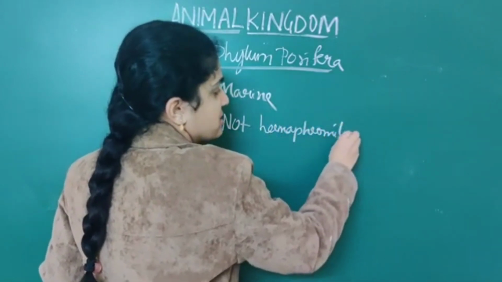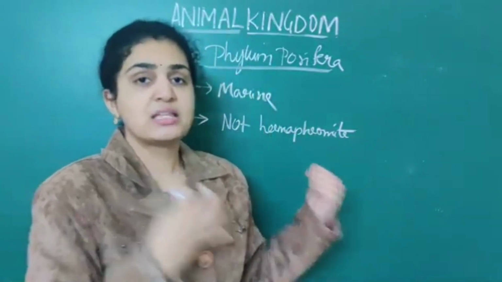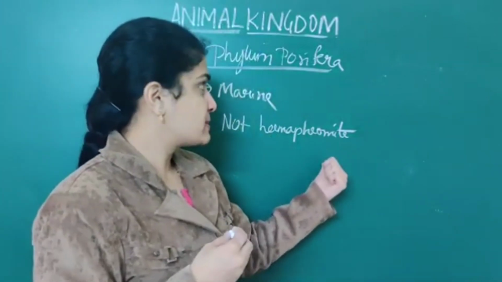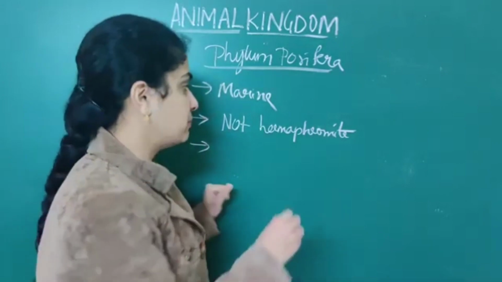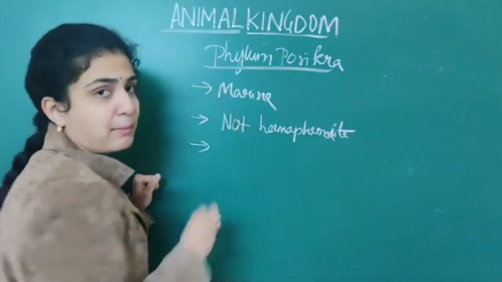Not hermaphrodites means their sexes are separate. That is, males are different as well as females are different. This will come under sponges. Next important point which you should remember, they are not hermaphrodites. Okay, they are marine.